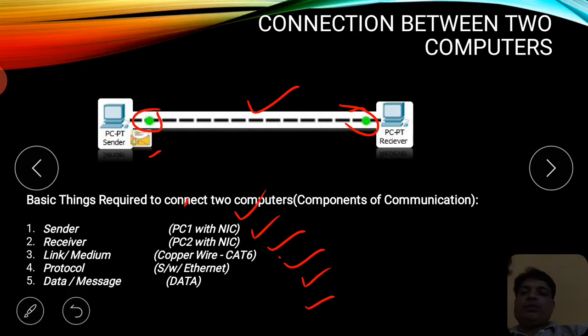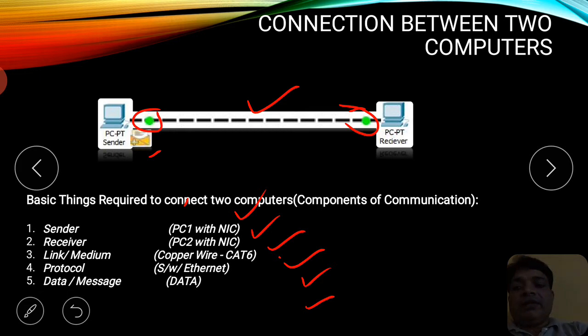I generally use Packet Tracer, and I have taken these figures from a simulation of my Packet Tracer. That's why it shows the green line whenever it is connected physically, right?